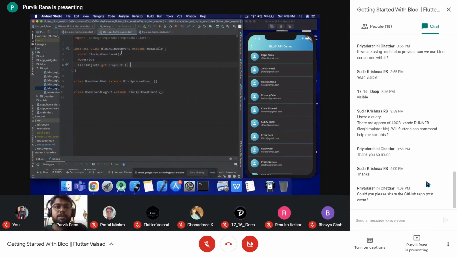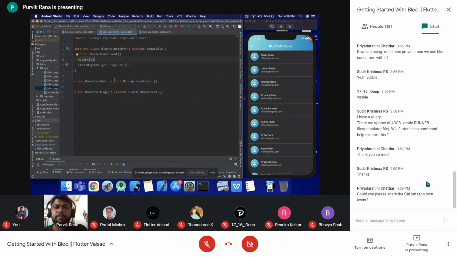So talking about the events, we can specify the event by an abstract class, which extends Equatable, and Equatable is mainly used to compare the current object of the class. So Equatable is very important when defining the different events and states for your current block. We can have the abstract class for the event, and extend that abstract class into the different classes which will be representing our different events.